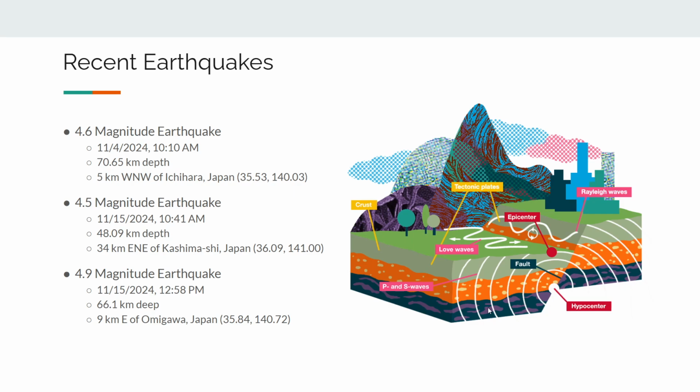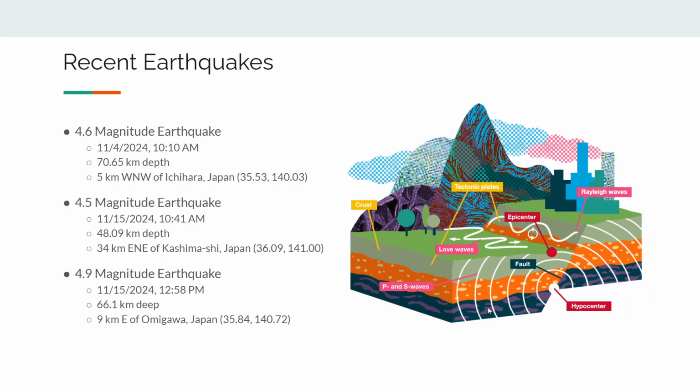The most recent large earthquakes were in November of 2024, all around 4.5 to 5 magnitude, all similar depth ranging from 50 kilometers to 70 kilometers.